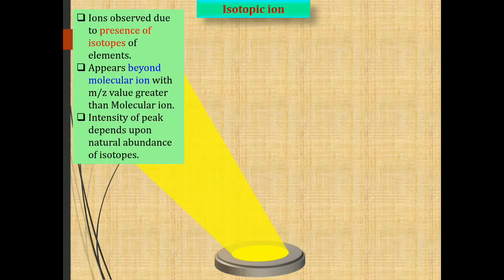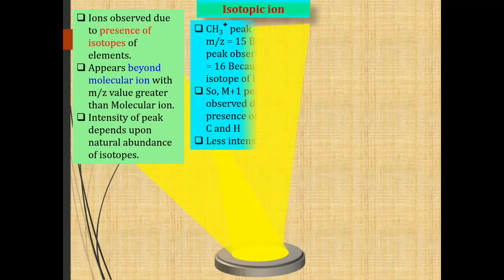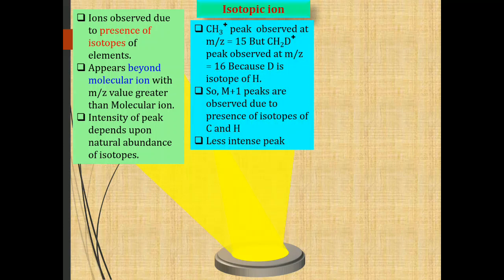Let us consider the example of the methyl cation, that is CH3 cation. The peak due to the CH3 cation is observed at m by z 15, but when one of the hydrogens is replaced by deuterium, the isotope of hydrogen, then a peak at m by z 16 is obtained. It is due to the isotope of hydrogen.